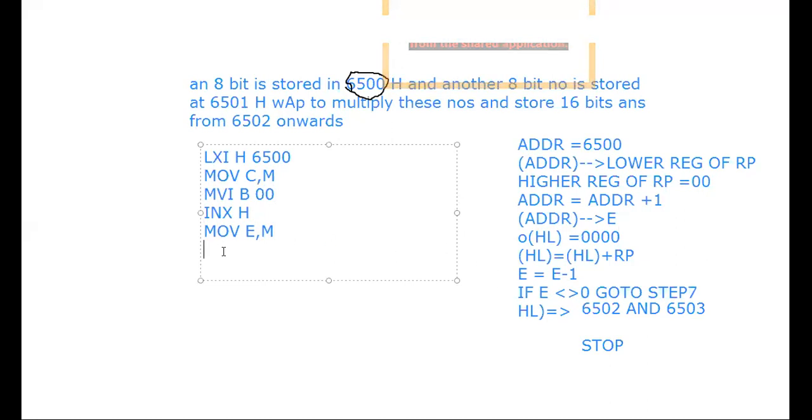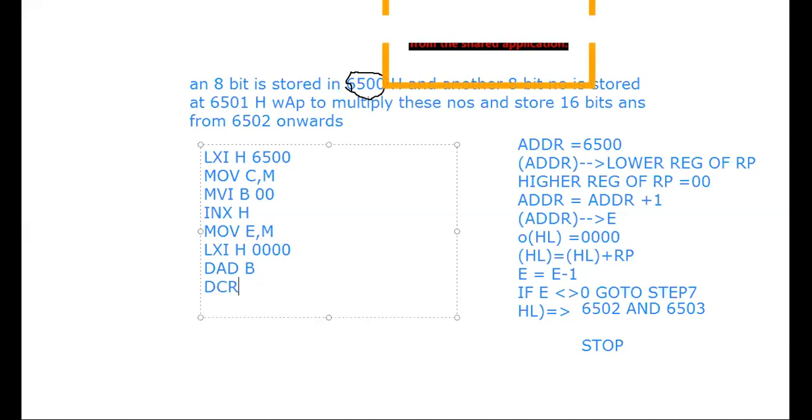So again I can say MVI H, 00, MVI L, 00, or I can use the LXI H, 0000 instruction, and then I will use DAD B. So what is happening in 0000? I am adding the BC register content, and then I am decrementing the E register content.